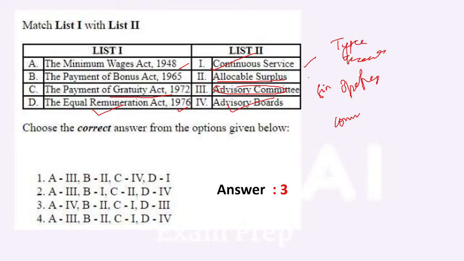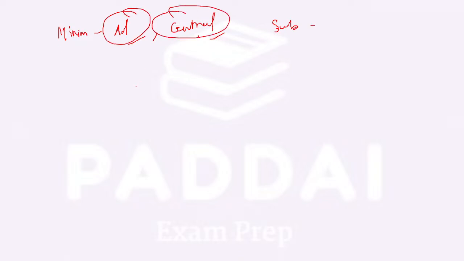Now let's understand the concepts given here, a few of them in detail: continuous service, allocable surplus, advisory committee, advisory board. Now advisory board is given under the Minimum Wages Act. So under the Minimum Wages Act, there is an advisory board, and there is also a central advisory board. Also there is a committee and subcommittee. So there are 3 things: advisory board, central board, committee and subcommittee. Why, and what is the purpose of this advisory board, central advisory board, subcommittee and committee?